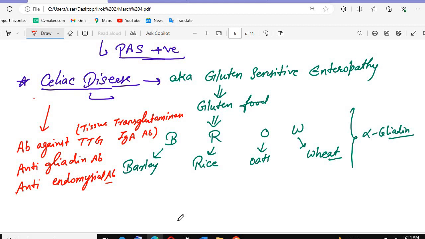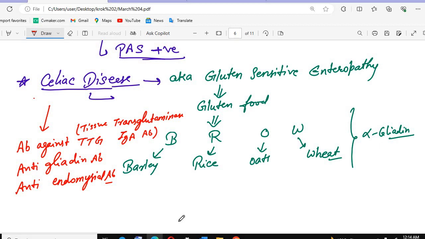These antibodies you should remember by heart. They are all usually IgA antibodies. Very important antibodies you need to remember for the celiac disease.